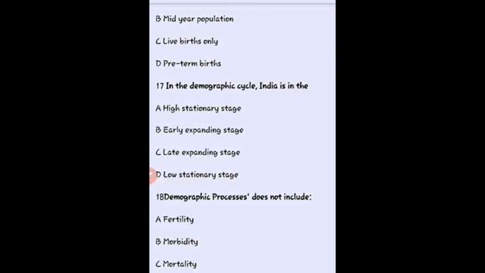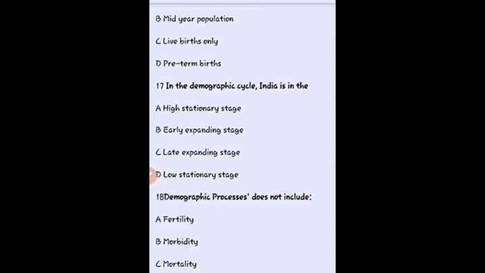Then in the demographic cycle, India is in the, so our right answer is India is in the late expanding stage. Okay, so there are mainly 5 stages of the demographic cycle. First one is high stationary, in that birth rate and death rate are high. Then early expanding, in that birth rate is unchanged but death rate declines.